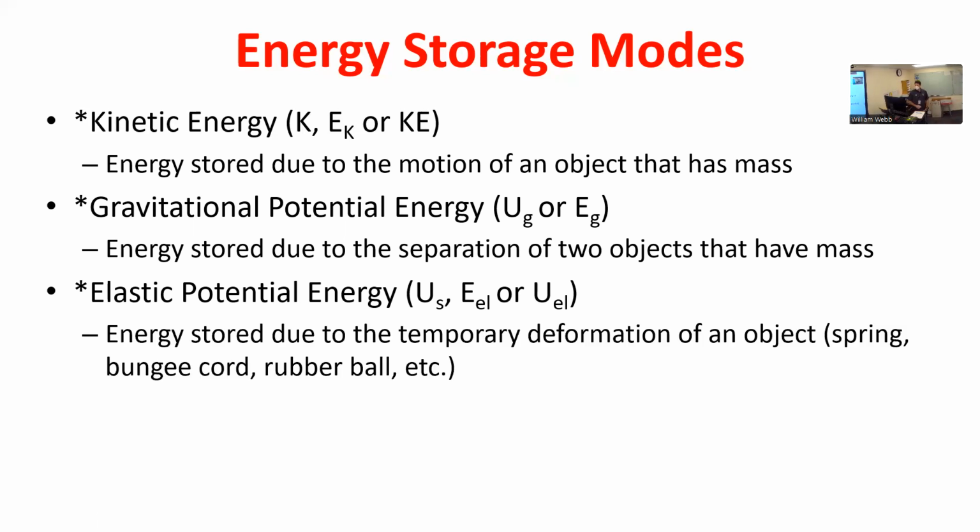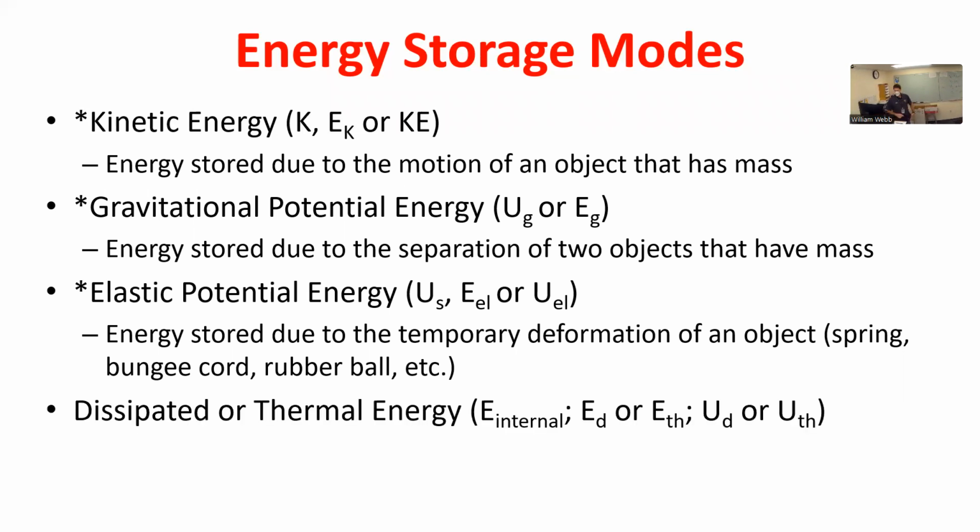And it is the energy stored because the object gets deformed in some way, usually compressed or stretched. So things like bungee cords and rubber balls and springs, since we call it spring. But it doesn't have to be a traditional spring, it could be anything that's springy, anything that's compressible or stretchable. Now I put an asterisk in front of each of these because those are the 3 that we focus on calculating, and we have an equation for each. They all have a specific way we can determine their values mathematically.